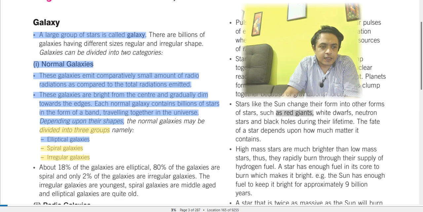It is the concept at present. First it will become a red giant, then a white dwarf, then a neutron star, and finally at the end it will become a black hole, right? The fate of the star depends upon how much matter it contains.